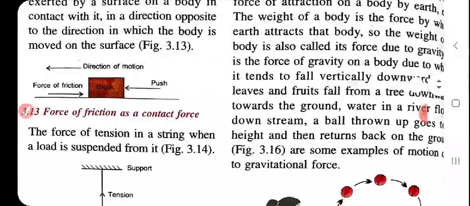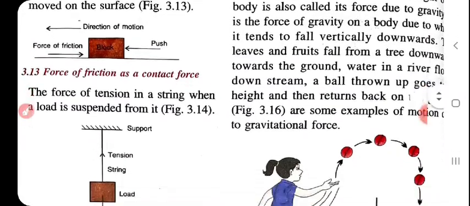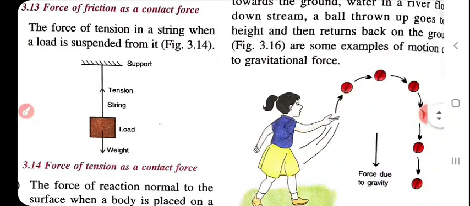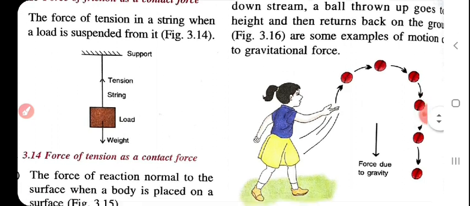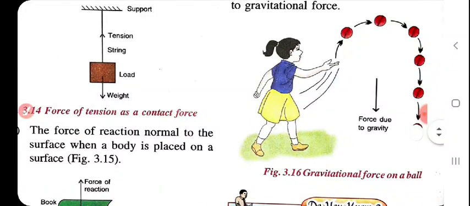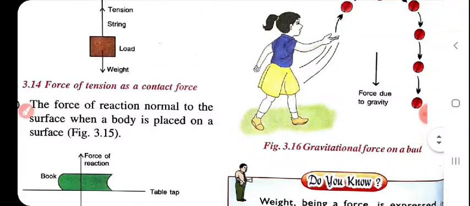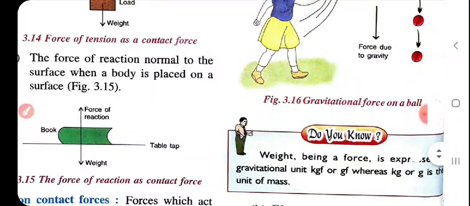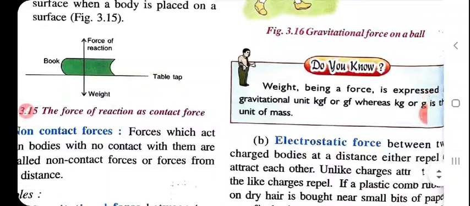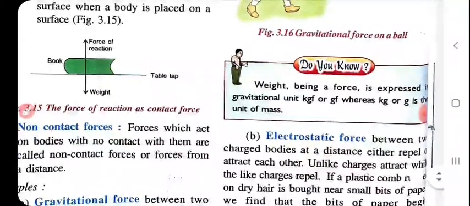The force of tension in the string, when a load is suspended, is given as an example. For example, we can take the spring balance. When we load a weight, what will happen? It will move down. The force of reaction normal to the surface, when the body is placed on the surface like this. Okay, this force will also be a contact force.